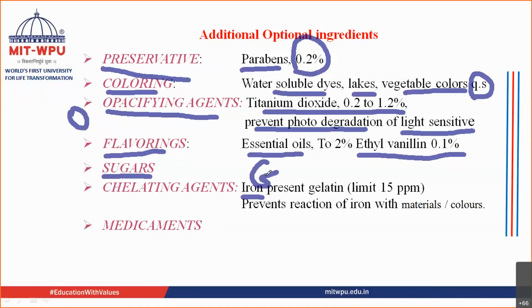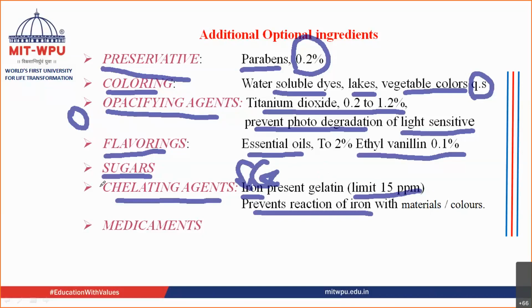The raw material gelatin usually contains iron. The iron that should be present should be within the limit of 15 ppm. But there are many ingredients which are prone to react with iron. So, in order to prevent the reaction of iron, you can add some chelating agents to the capsule shell.